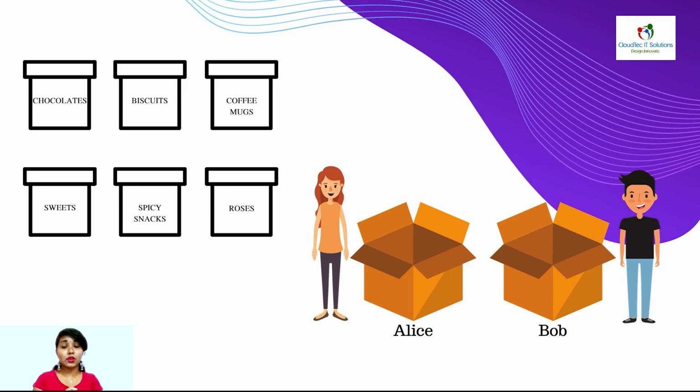So Alice becomes a variable, and we are assigning all these items to it. Let us assume that chocolate is a name, and also assume that biscuit is a name. So we are assigning the names like chocolates, biscuits, sweets, spicy snacks to the variable called Alice. That means Alice will have all these things with her. Same with Bob. We'll assign a variable Bob, and we'll give it coffee mugs as well as roses. To make it very clear, let me describe it with numbers.